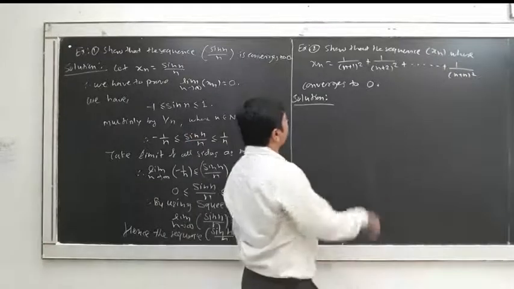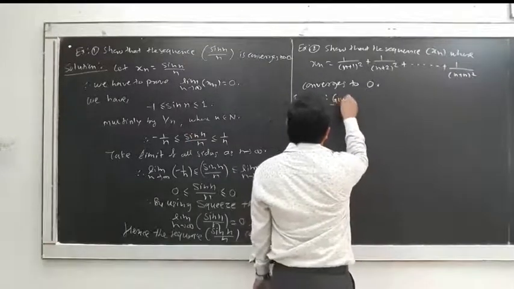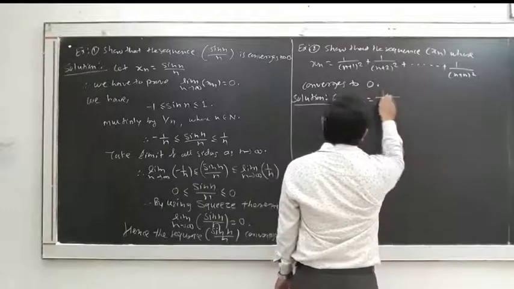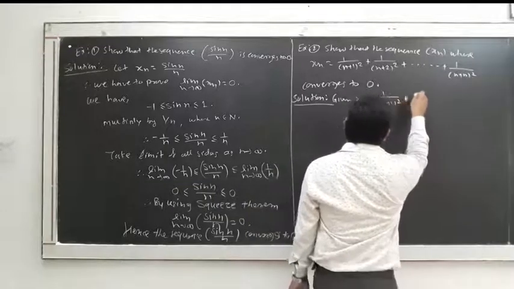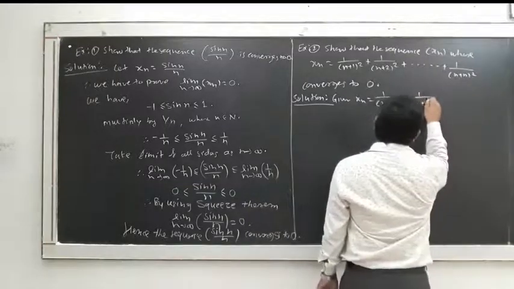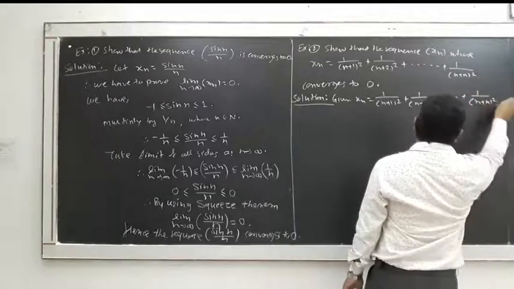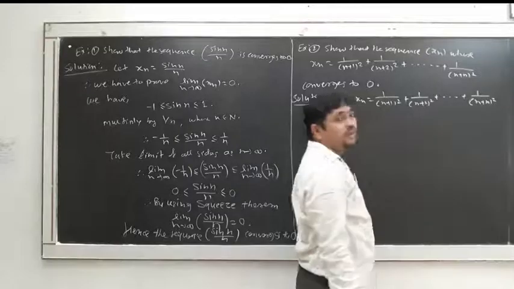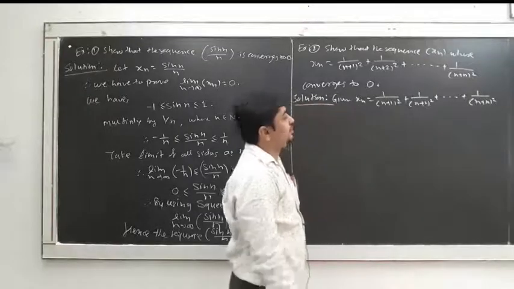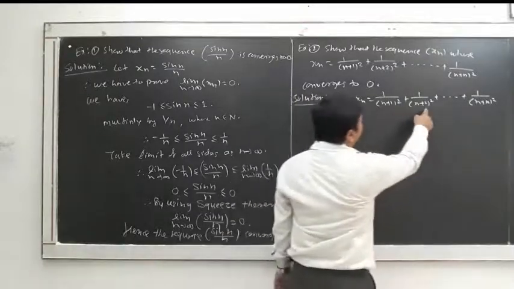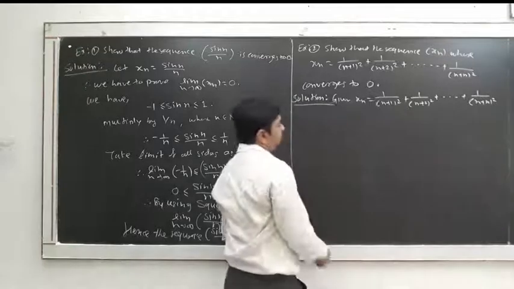So how do we prove this? First write down the given: xn is equal to 1 upon (n plus 1) square plus 1 upon (n plus 2) square and so on, up to 1 upon (n plus n) square. How many terms will be there? There are n terms: 1, 2, 3, and so on, n terms.